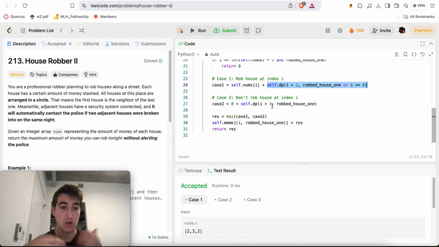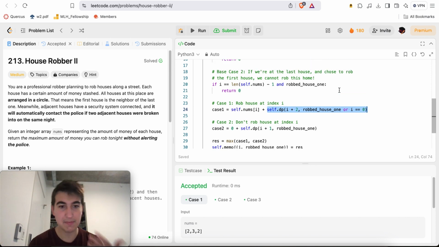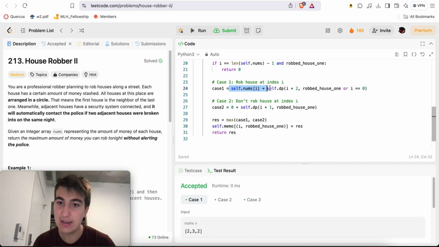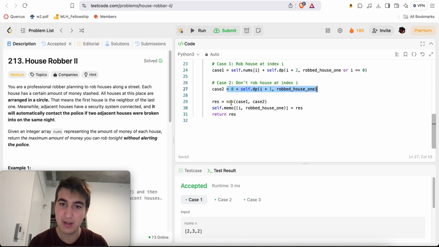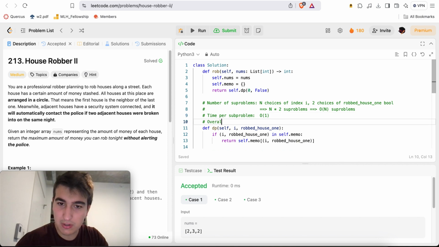So the time complexity is the running time per subproblem, without accounting for the time it takes for a recursive subproblem, times the number of subproblems, right? Time per subproblem times the number of subproblems is the overall complexity, but because we only do every subproblem at most once, otherwise we cache the result and look up every time we need to call it, we treat those as O of 1 when we do our analysis, right? So we have an O of 1 running time complexity per subproblem, right? So overall time complexity is O of n times O of 1, which implies O of n, right? There we go.